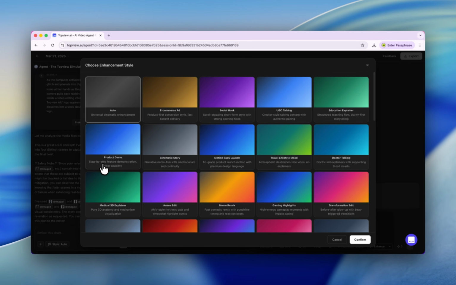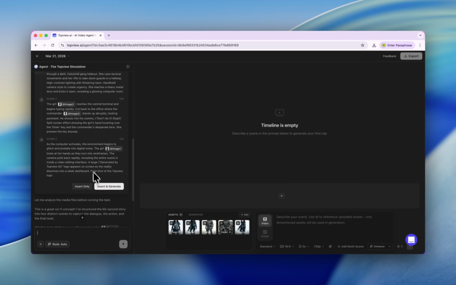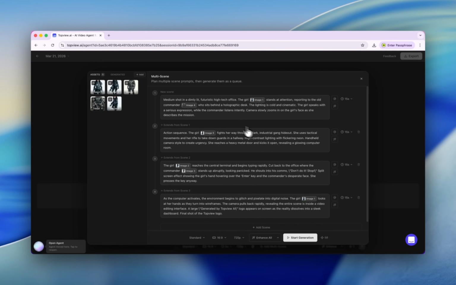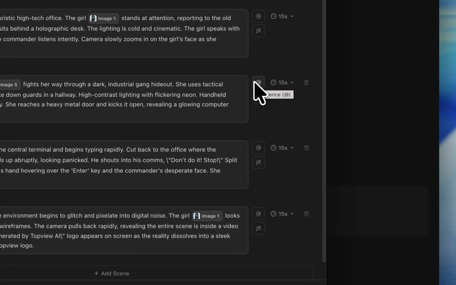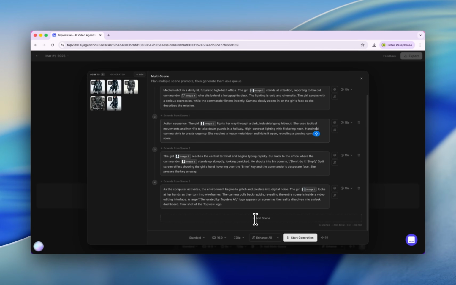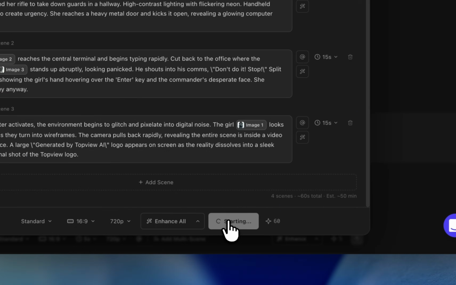If you want to tweak, you can type here simply. And here we have a styles section, so you can choose your favorite style. If you're satisfied with it, you just click here. If you're not satisfied with it, just click here, insert only. So now we have our storyboard. And what is the beauty about this tool is that you can tweak it, you can modify it, you can make an ad, you can even add more things. Oh my god, I love this already. I bet everyone is concerned about this, right? This tool is using Seedance 2.0, the best AI model for videos. And let's click start generation.